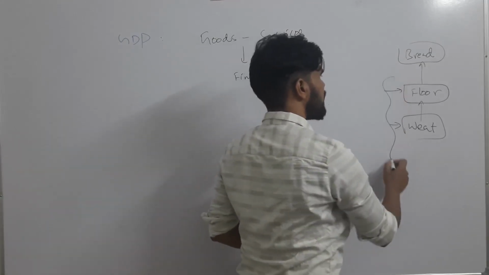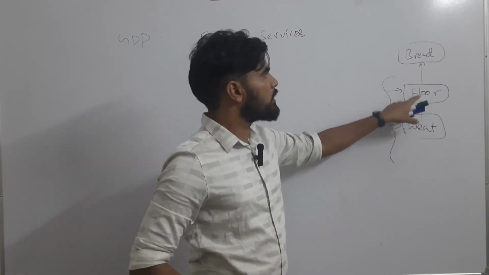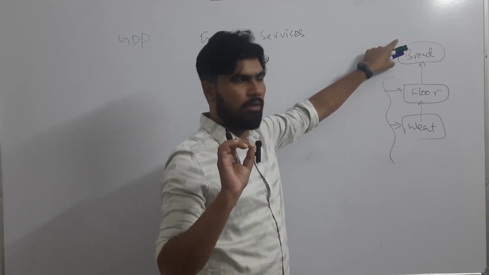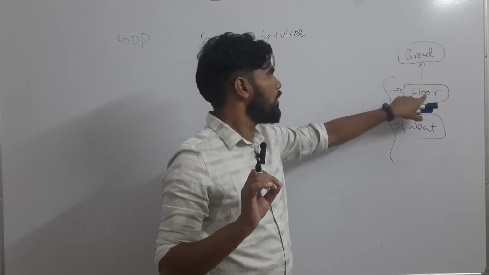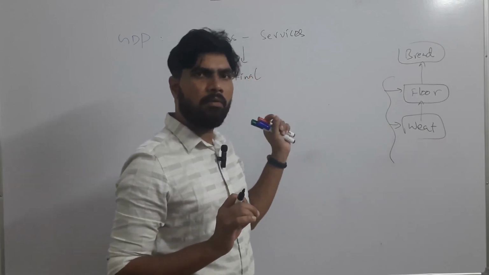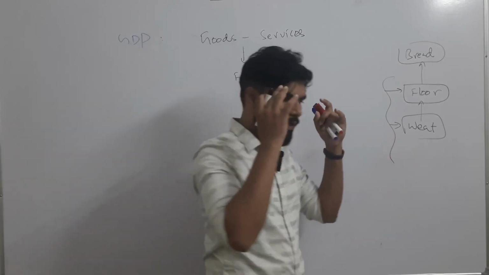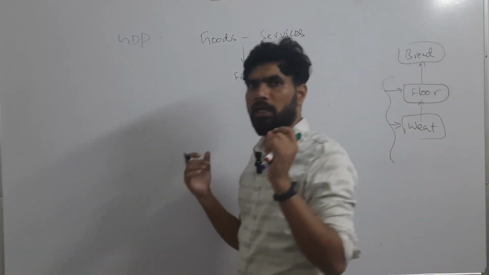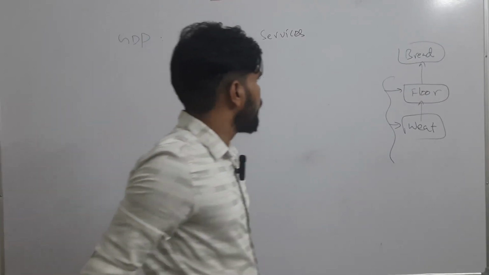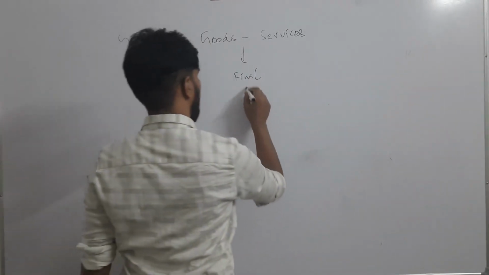In the calculation of GDP, the values of these two have to be omitted, because their value is already included in the value of the bread. That's why we omit the value of flour and the value of wheat. Do you understand the meaning of final good or final service? Whenever a service is consumed at the final level, that is known as the final value of the service. So only the value of final goods and services is considered.